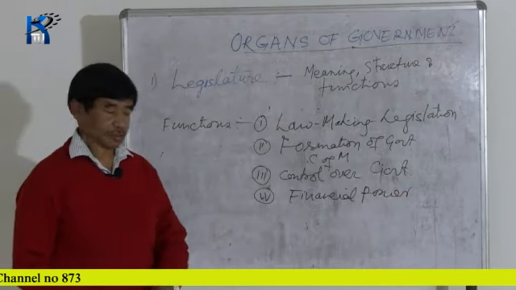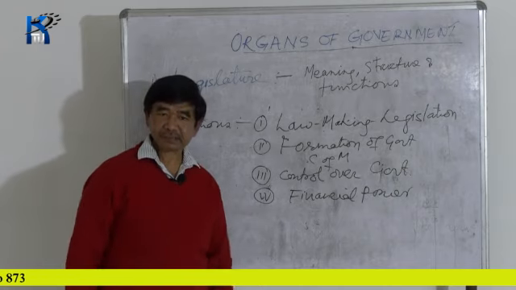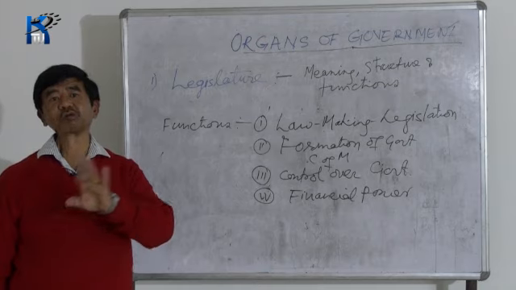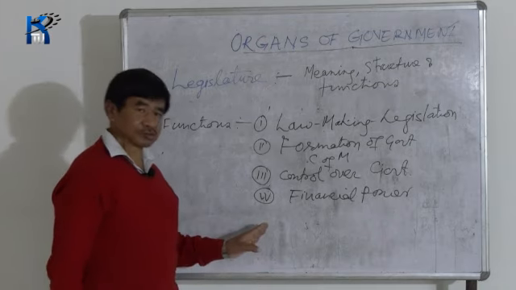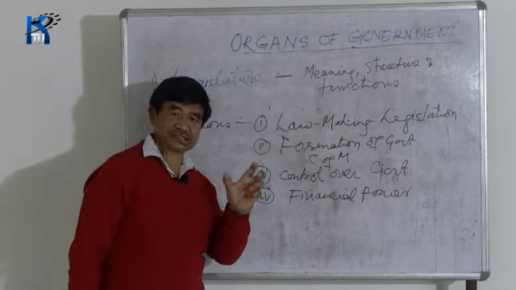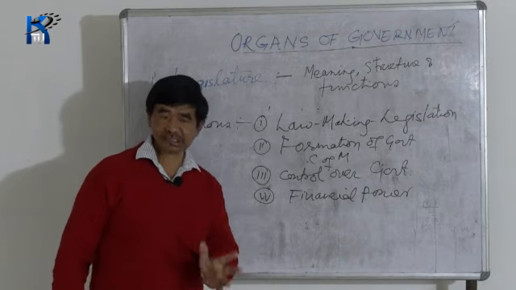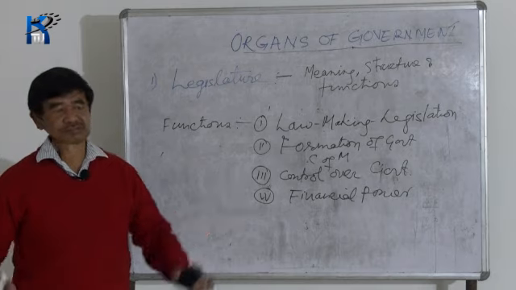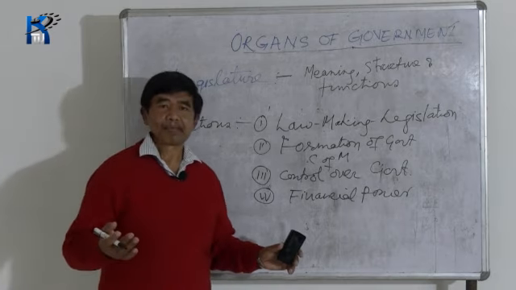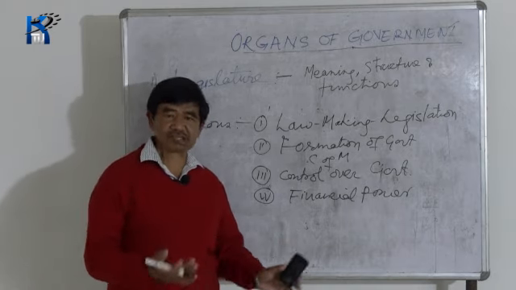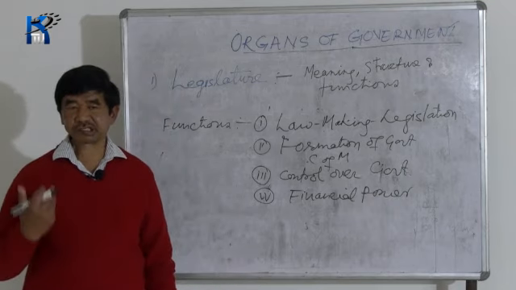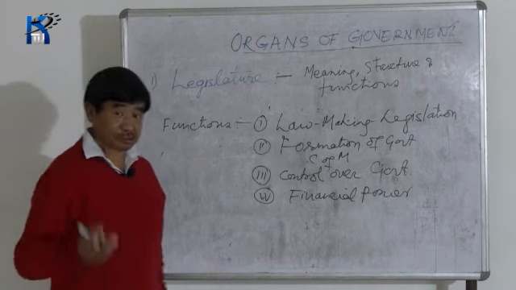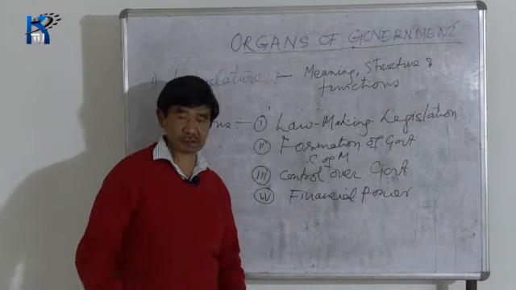You know, government spends the money. Government has to spend a huge amount of money. And the money is collected by the government. A lot of things are there by which the government can collect the money in the form of tax. So different types of taxes are there. Even your parents also pay a certain amount of taxes.